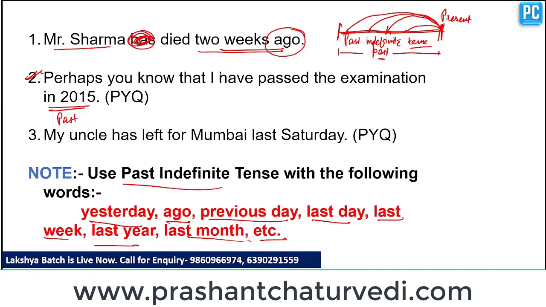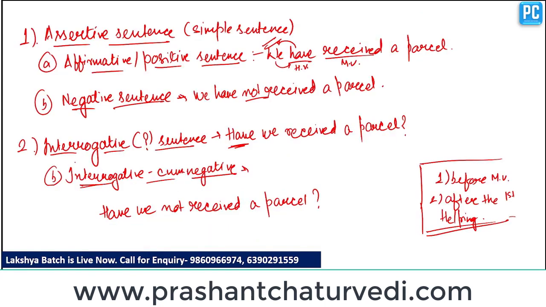So perhaps you know that I passed the examination in 2015. Whenever any past year is given, we should use past indefinite tense there. Clear? My uncle has left for Mumbai last Saturday. Again, the word last is used, so past indefinite tense should be used. So my uncle left for Mumbai last Saturday. Clear?